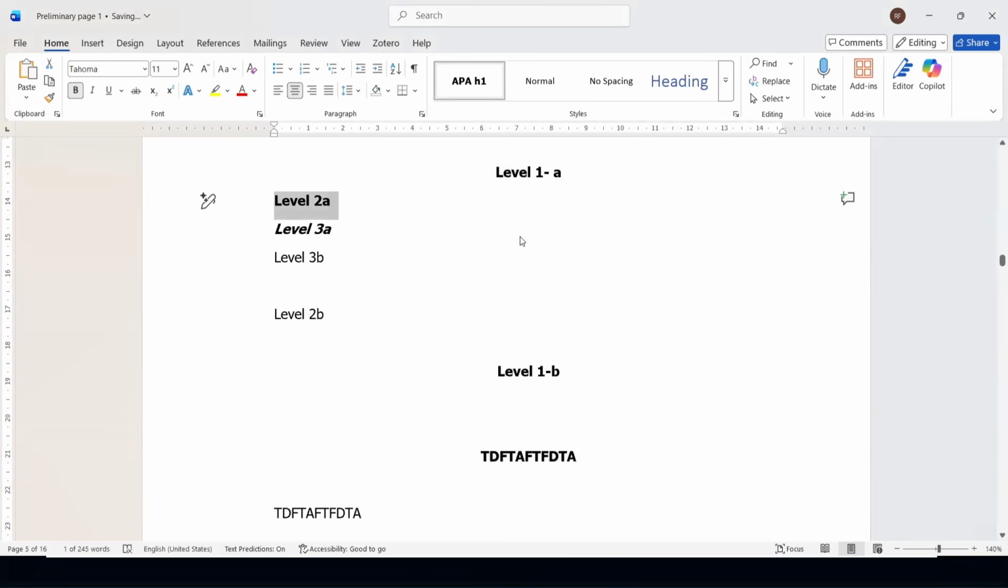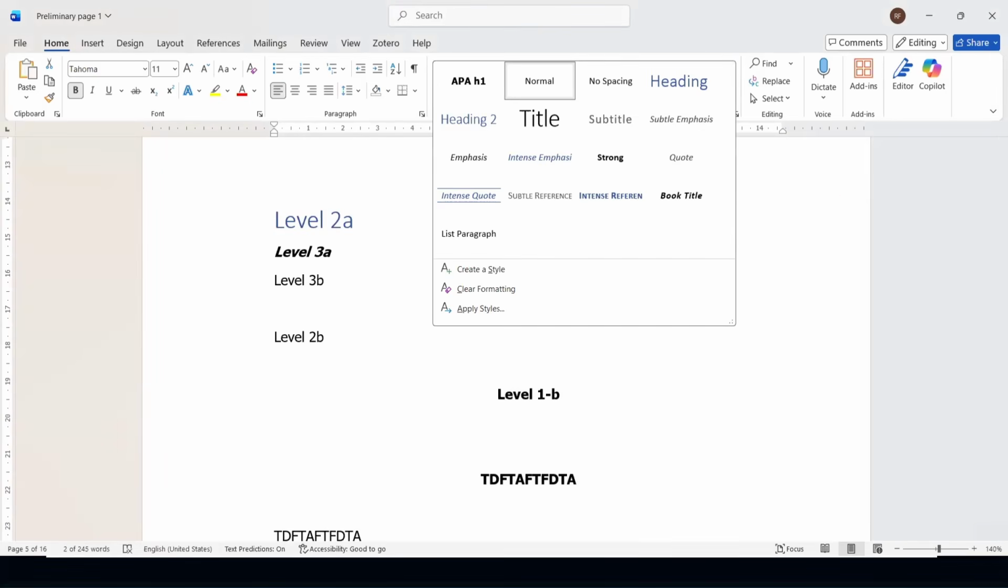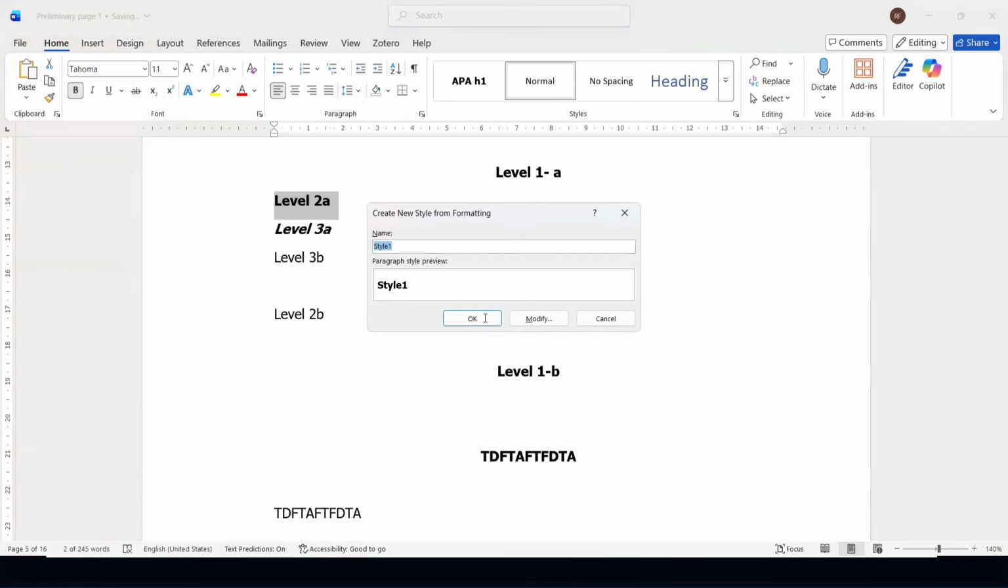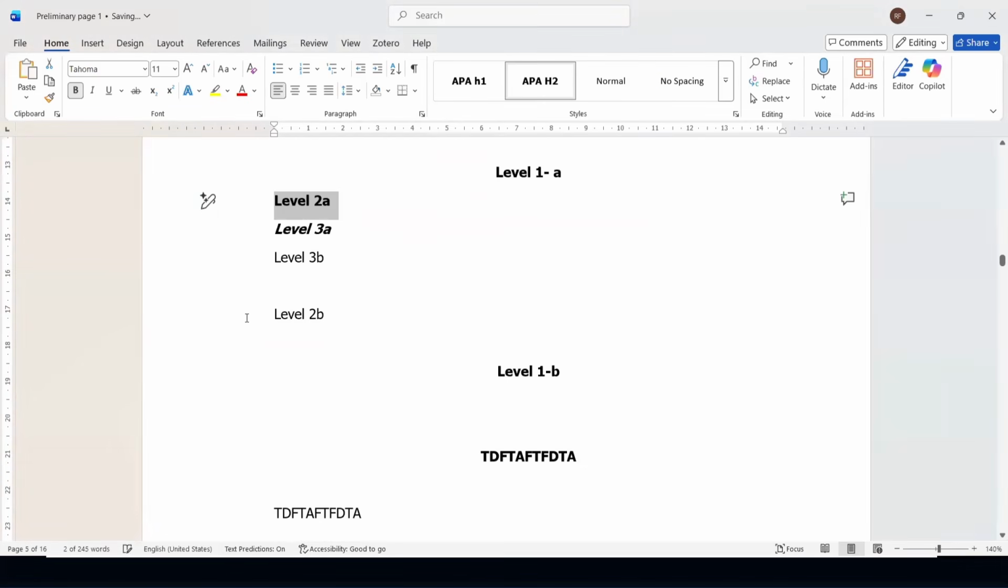Now I also have to save this particular setting. I'll click this arrow, go to create style, APA H2. This is level 2 heading. And immediately this one is shown. So this one is level 2 heading as well. I'll just highlight the text, click APA H2, and immediately the formatting has been changed.